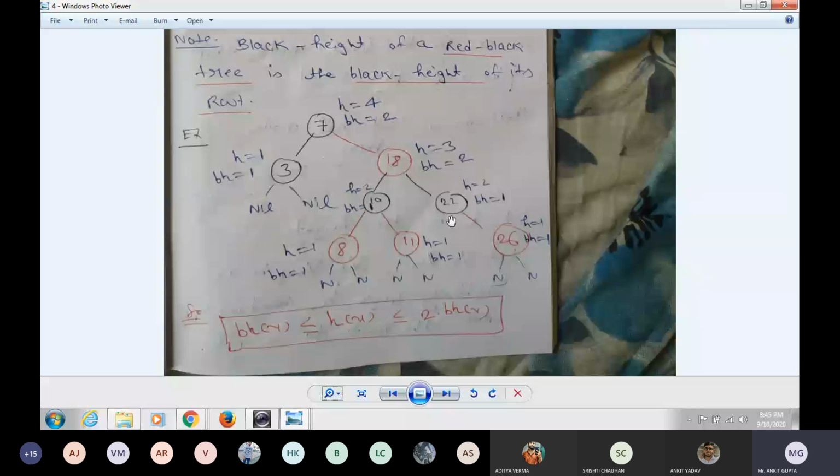Is it clear? Black height, is it clear to all? How can we find the black height of a node? Tell me. No sir.